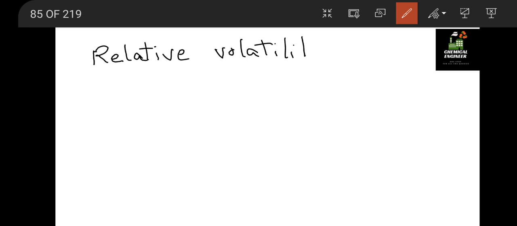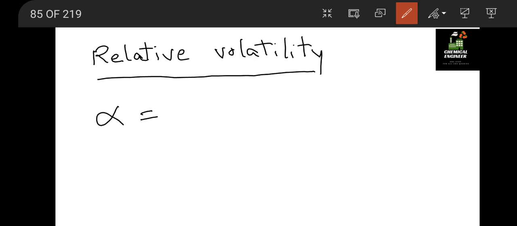Next we have a formula related to relative volatility. I hope you know what is volatility. The ratio between the two volatilities is generally known as relative volatility.